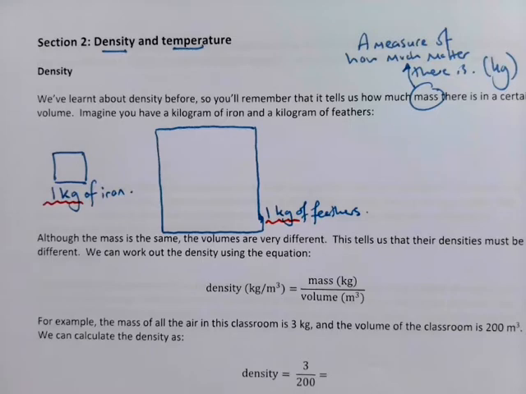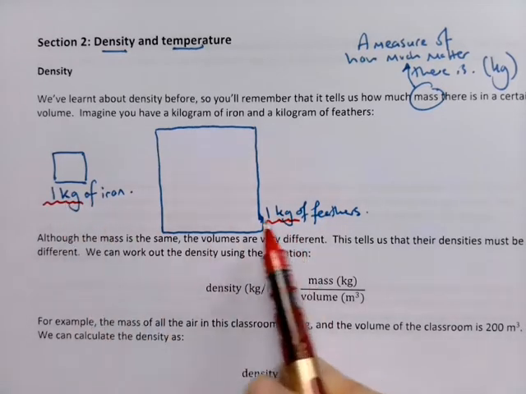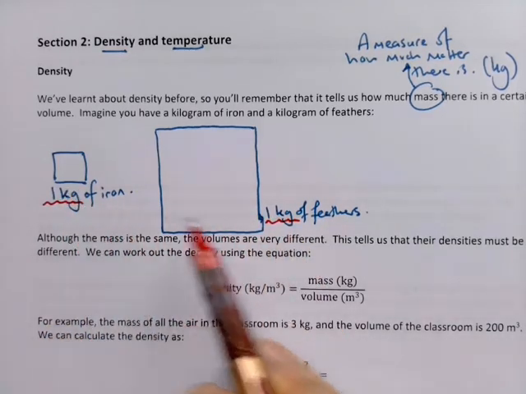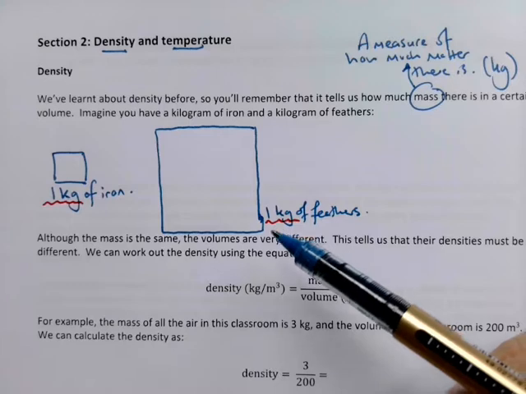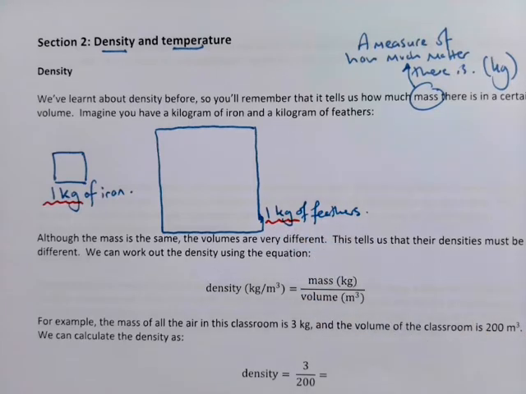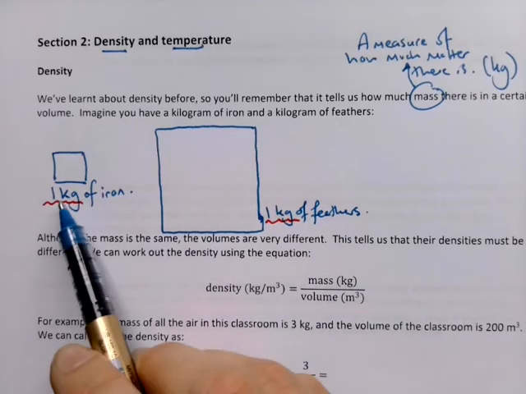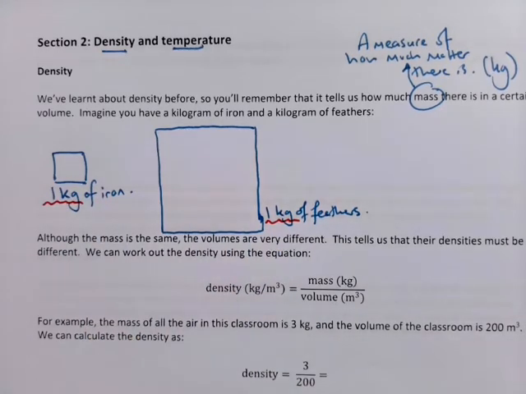If the mass is the same, and the mass is a measure of how much matter there is, it means that there's the same amount of matter in these two objects. So they would weigh the same on Earth. There's a common joke question you can ask someone: what weighs more, a kilogram of iron or a kilogram of feathers? People always say a kilogram of iron, even though if they're both a kilogram, they both must weigh the same.